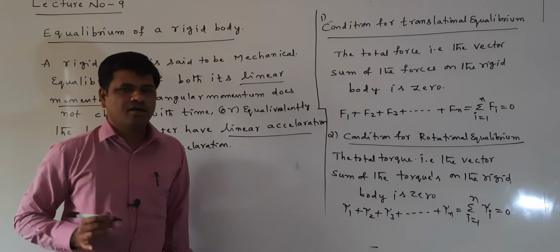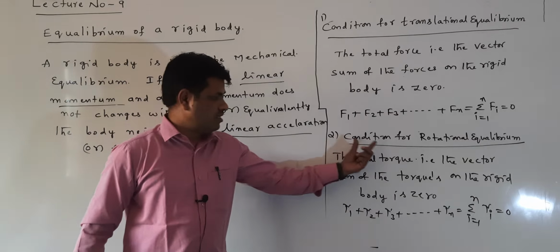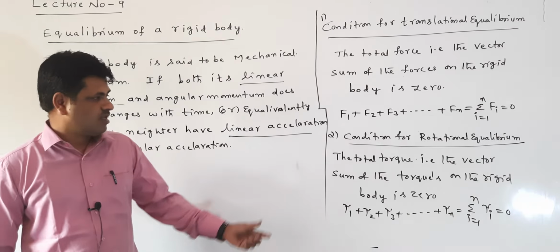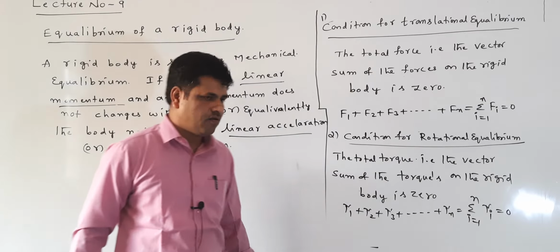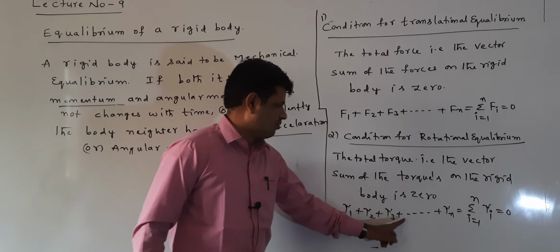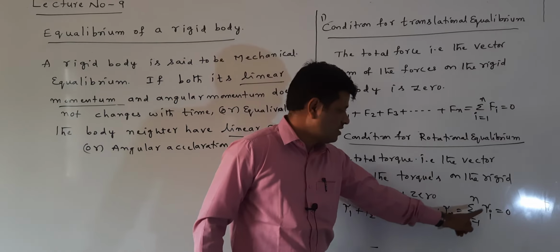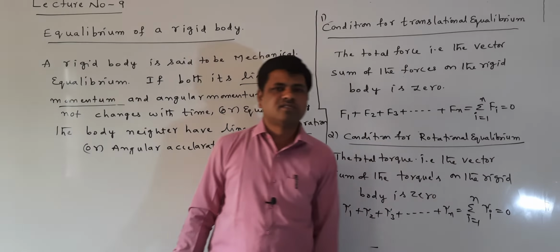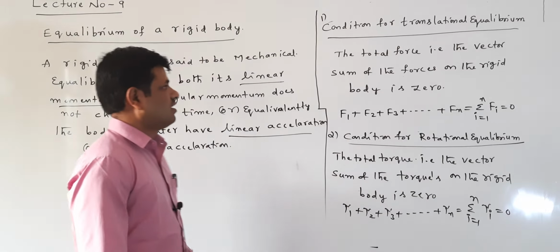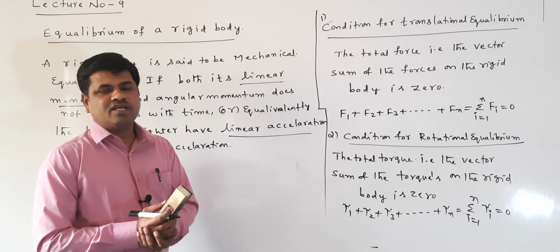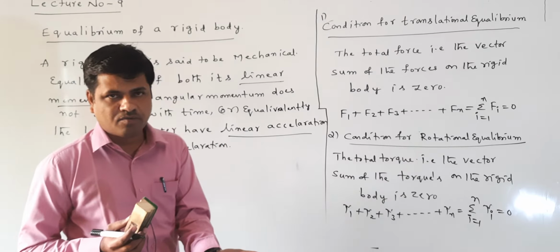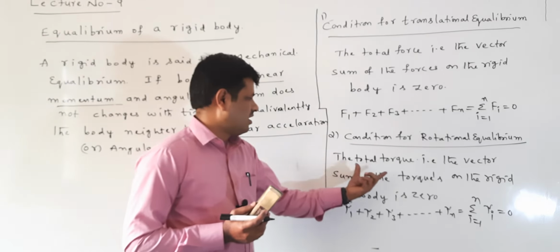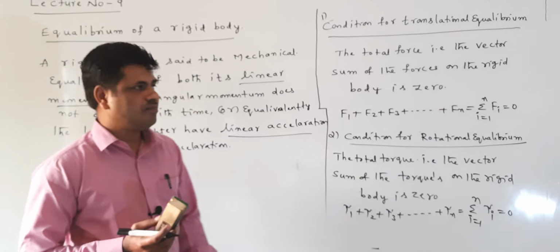This is called the condition for rotational equilibrium. The total torque, or vector sum of the torques on the rigid body, is 0. Here tau 1 plus tau 2 plus tau 3 ... tau n is equal to sigma i equal to 1 to n tau i is equal to 0. In the condition for translational equilibrium, the total force is 0. The condition for rotational equilibrium means the total torque is 0.